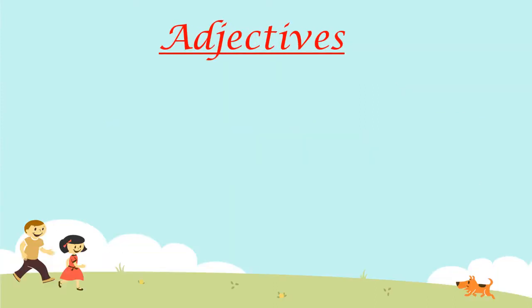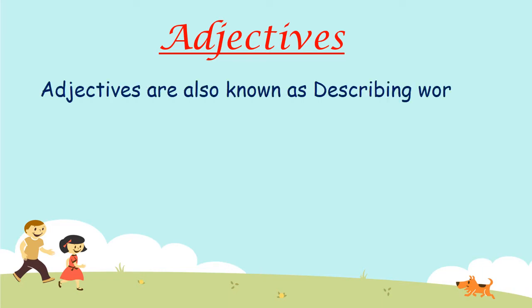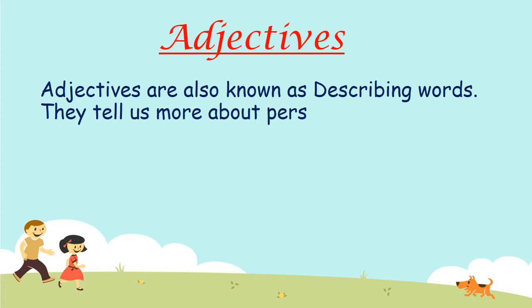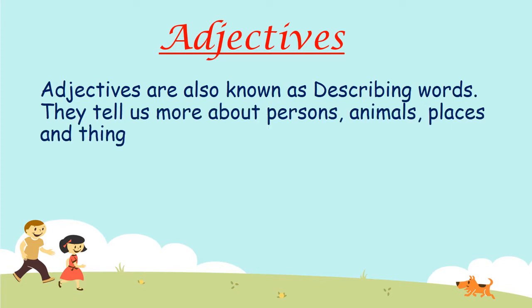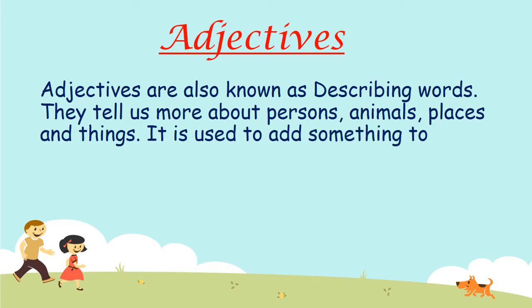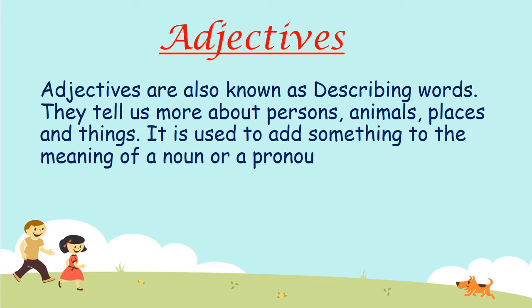Adjectives. What are adjectives? Adjectives are also known as describing words. They tell us more about persons, animals, places and things. It is used to add something to the meaning of a noun or a pronoun. Adjectives are also known as describing words. Why they are known as describing words? Because they describe the nouns. They tell us more about the nouns or pronoun.